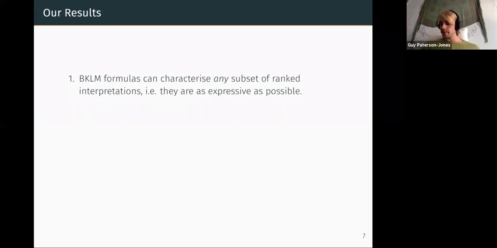So what are our results? First of all, we showed that Boolean KLM formulas can characterize any subset of ranked interpretations. Or in other words, as far as representing defeasible consequence relations goes, Boolean KLM is about as expressive as you can get, which was surprising to us because propositional typicality logic seems to be more expressive than any kind of KLM framework.